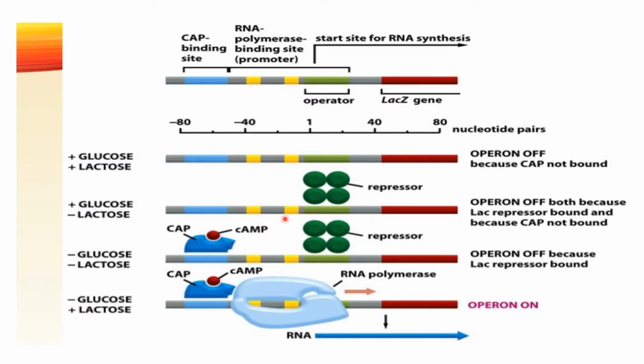This is the summary of the previous lecture, that is how the lac operon is regulated in the presence of both glucose and lactose, in the presence of glucose and in the absence of lactose, even in the absence of both glucose and lactose, and in the absence of glucose and presence of lactose, how different situations impact the expression of this lac operon, and also how this lac operon is regulated.